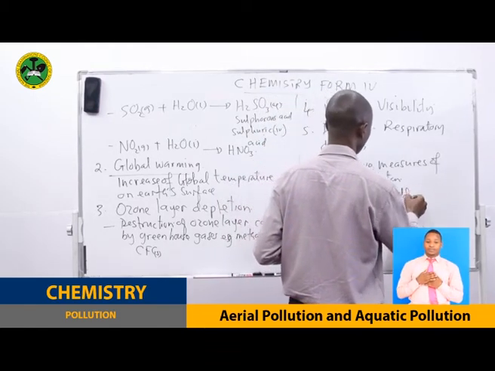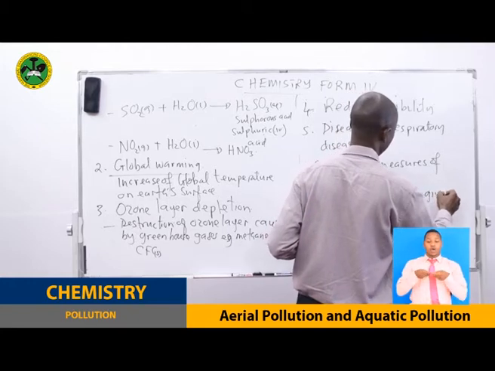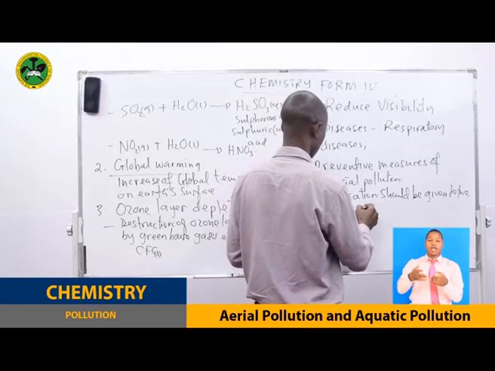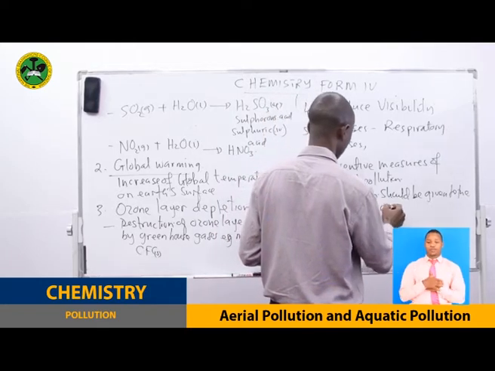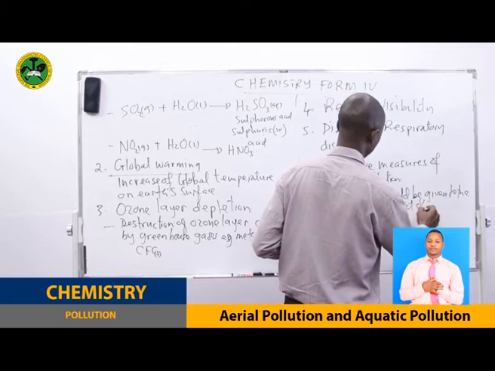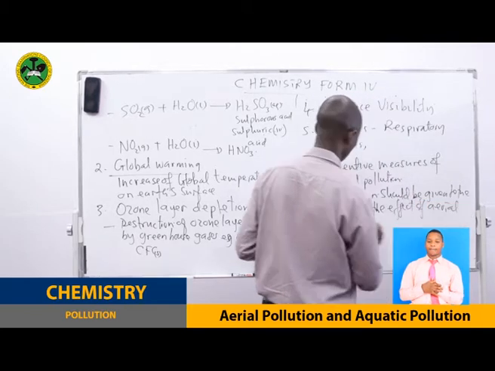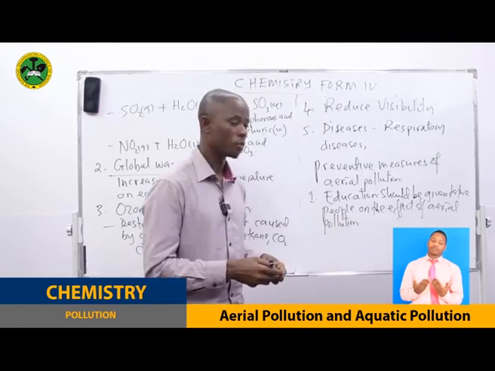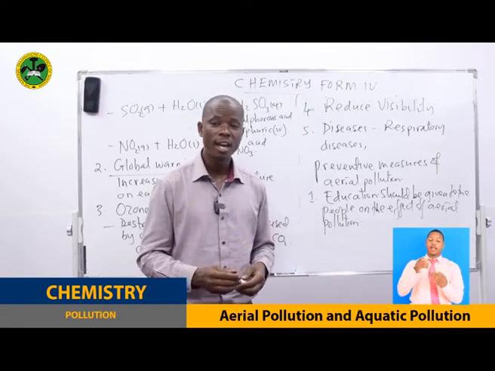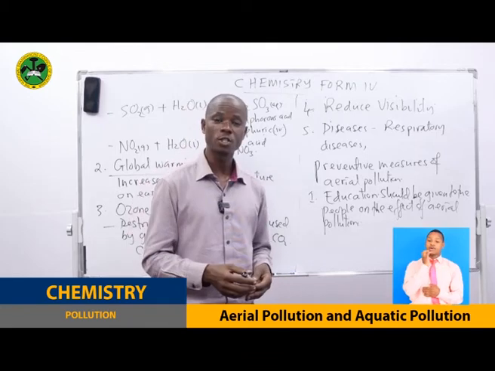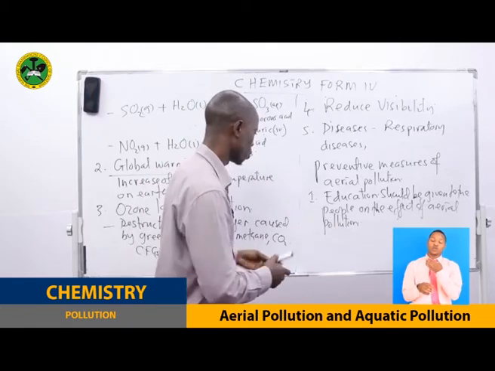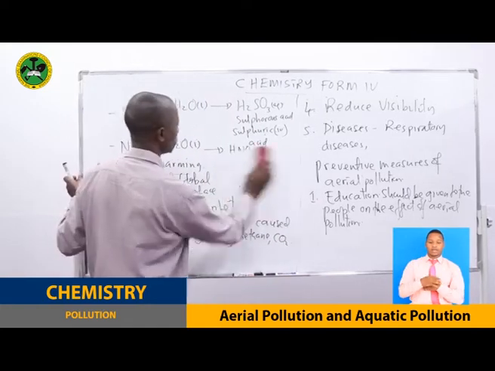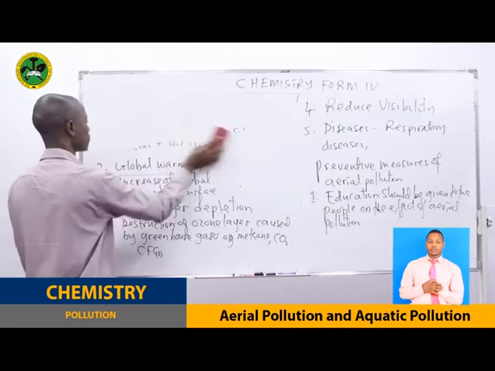Education should be given to the people on the effect of aerial pollution. So this will make everyone aware and participate in preventing this problem. It is very, very important also for that point to be written.